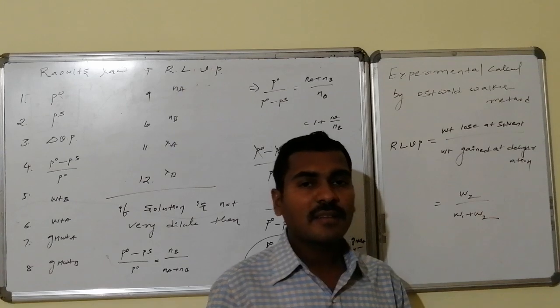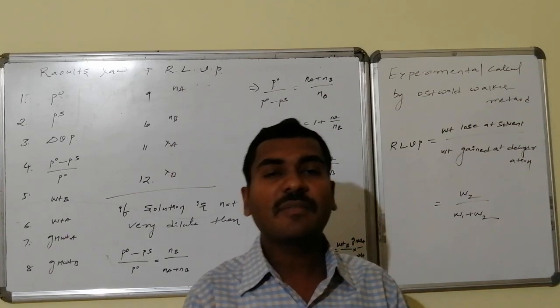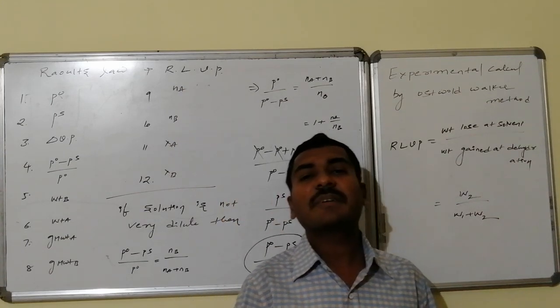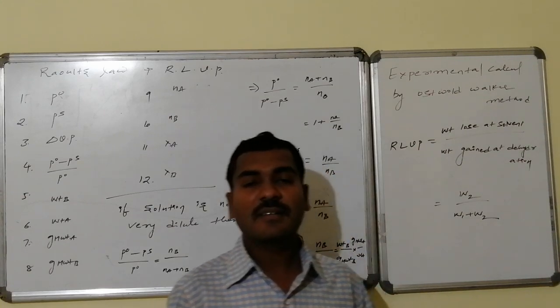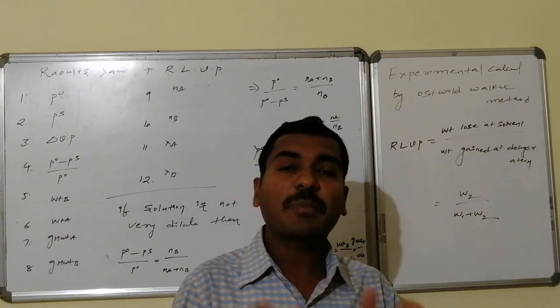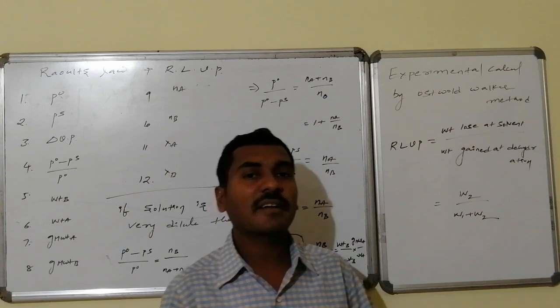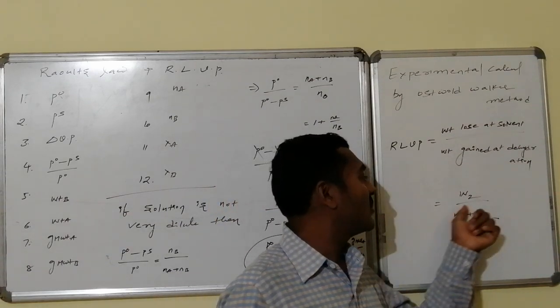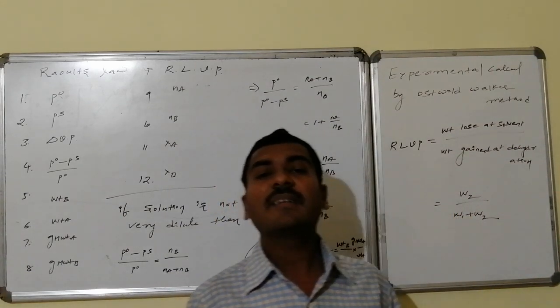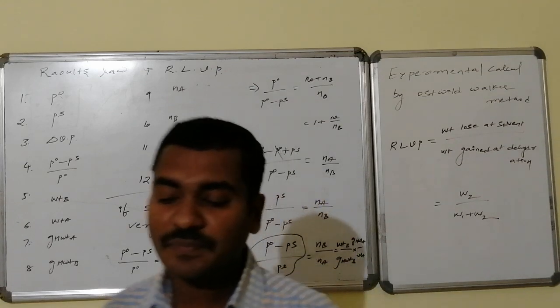In this way, the vapor pressures are correlated with the weight, because measuring vapor pressure directly becomes difficult. That's why weights related to vapor pressure are taken into account. Thus, RLVP becomes equal to W2 by W1 plus W2.